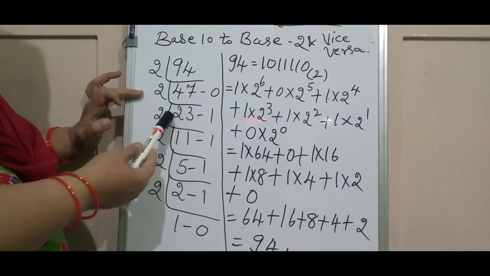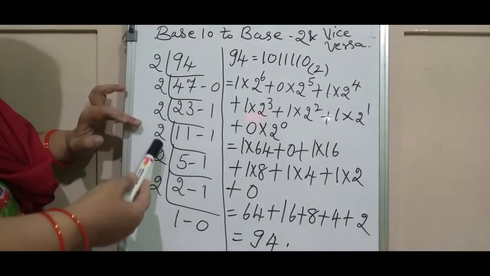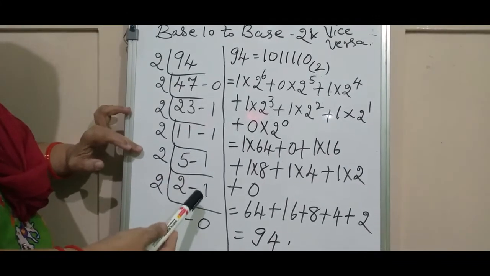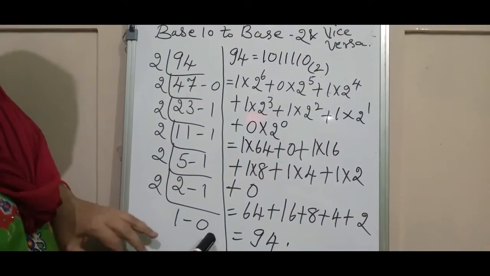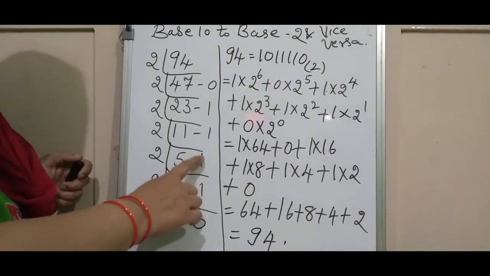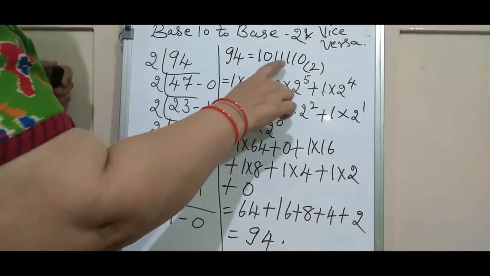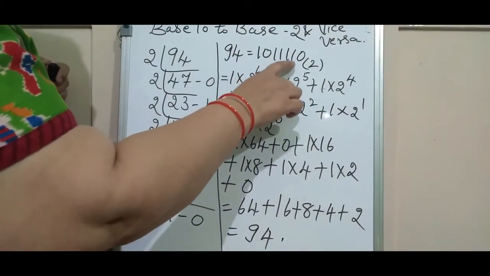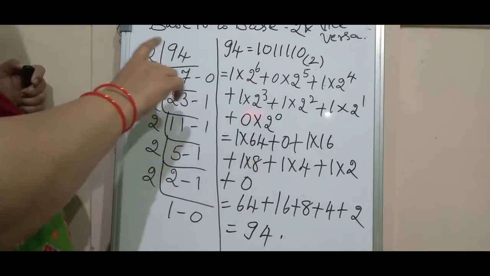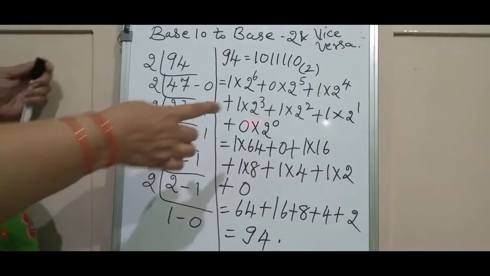Again 2 23s are 46, so the remainder is 1. Like this I go on writing the remainders here by the side. And in the last, for the answer, this is 1011110. See, 94 is equal to 1011110 in base 2. So we have converted the decimal number 94 to a base 2 number.